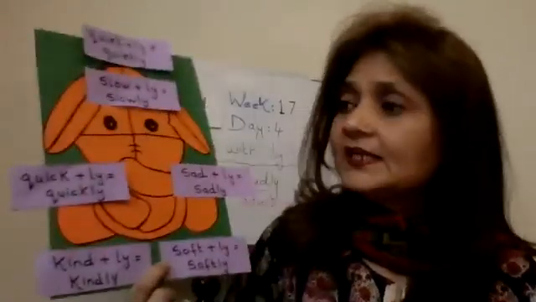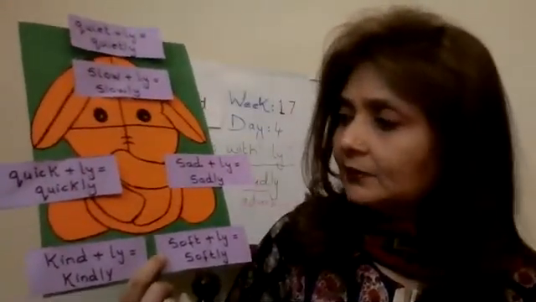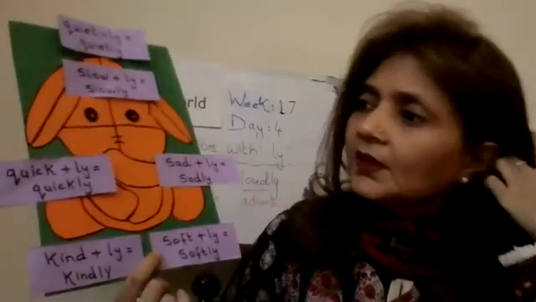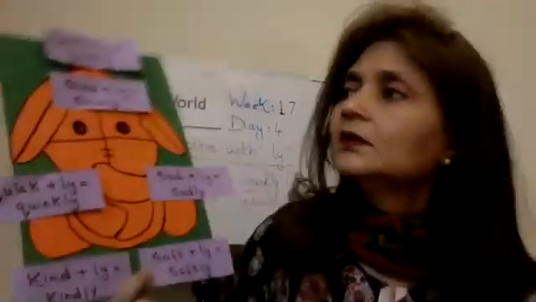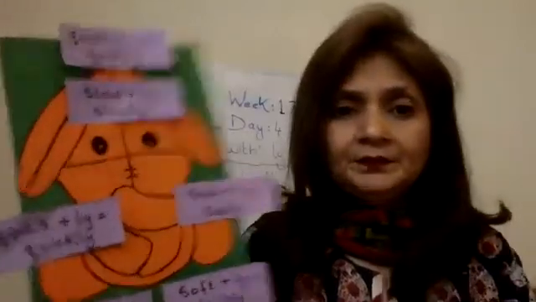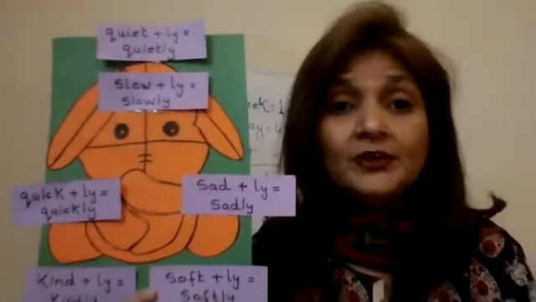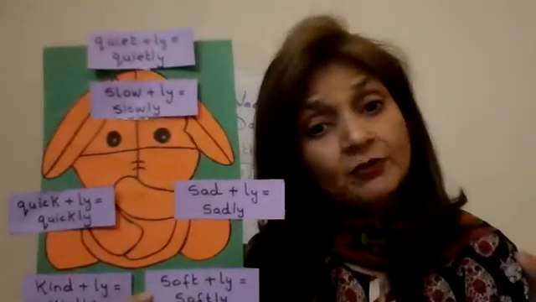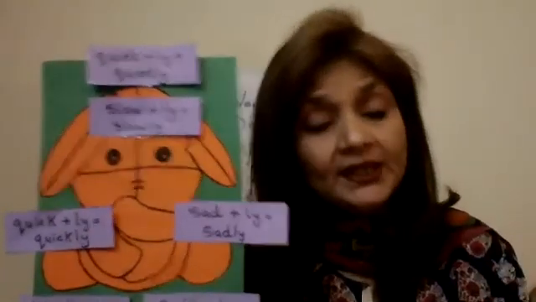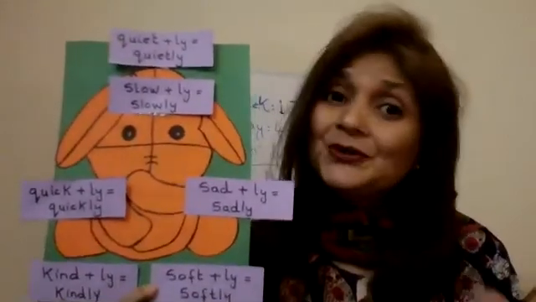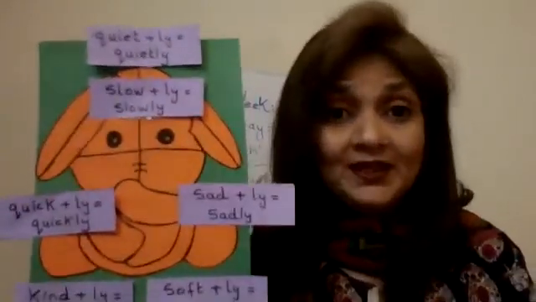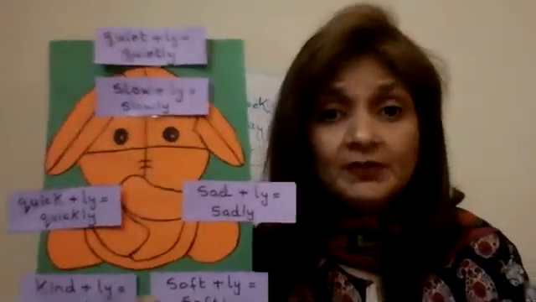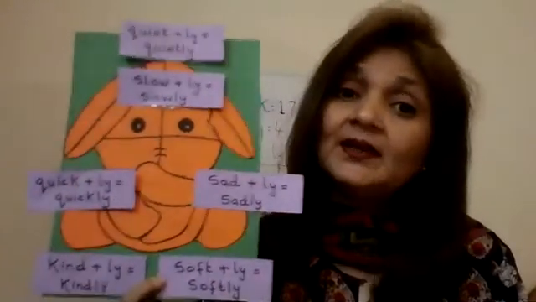Like, suppose I say, he ran slowly in the race. Now, what did he do? Ran. Ran is a verb. He ran slowly in the race. So, slowly is what? It's modifying. Slowly is modifying the verb. He ran slowly in the race.